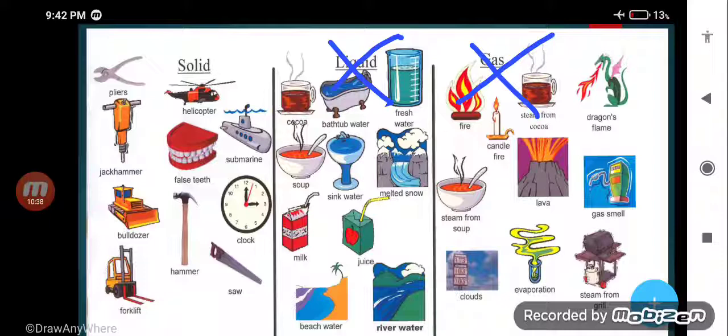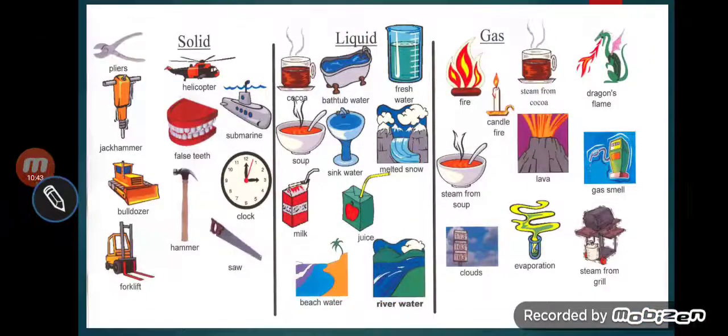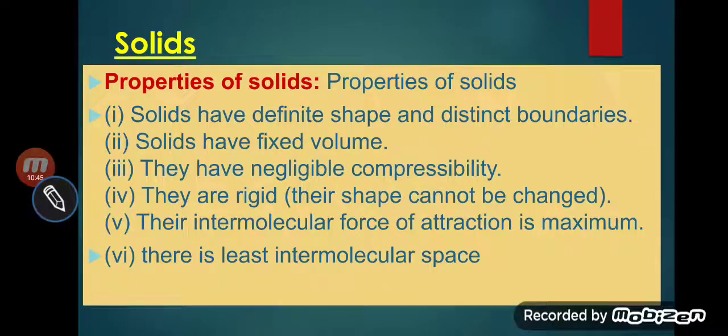So it is very clear what solid, liquid and gas are. And please, a very important topic is intermolecular force of attraction and intermolecular space. In the next lecture we will talk about liquid and gas.